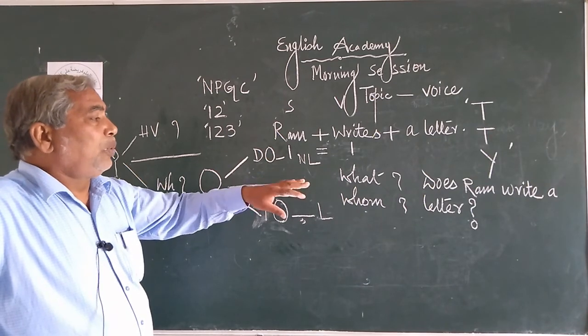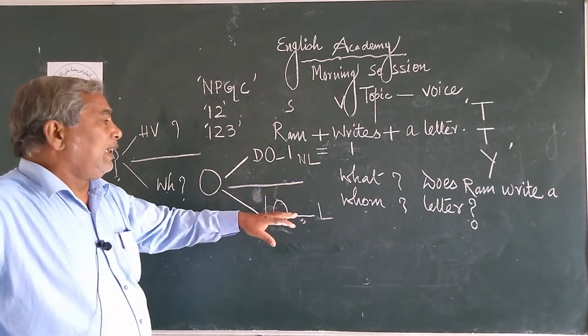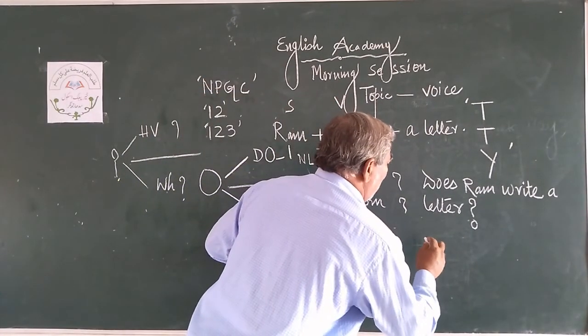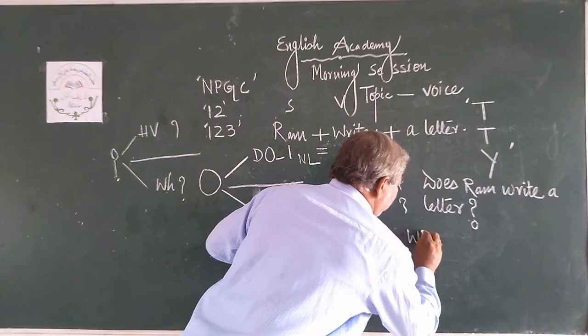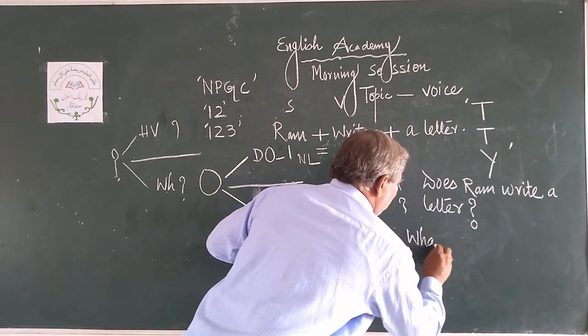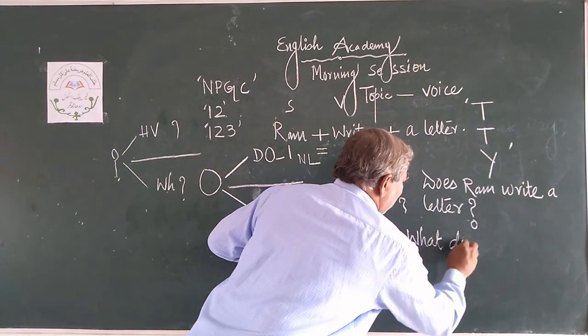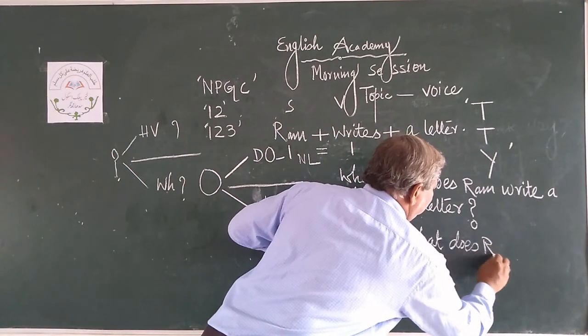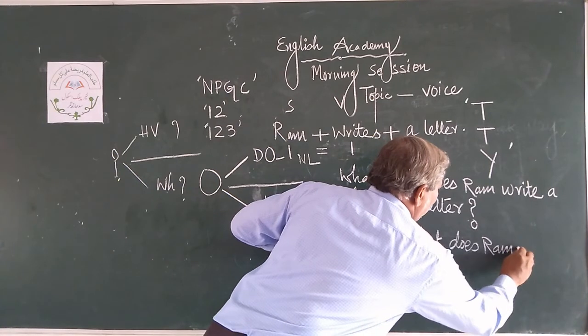Now this interrogative sentence again changes with the WH form. Now the second interrogative sentence, WH form: What does Ram write?